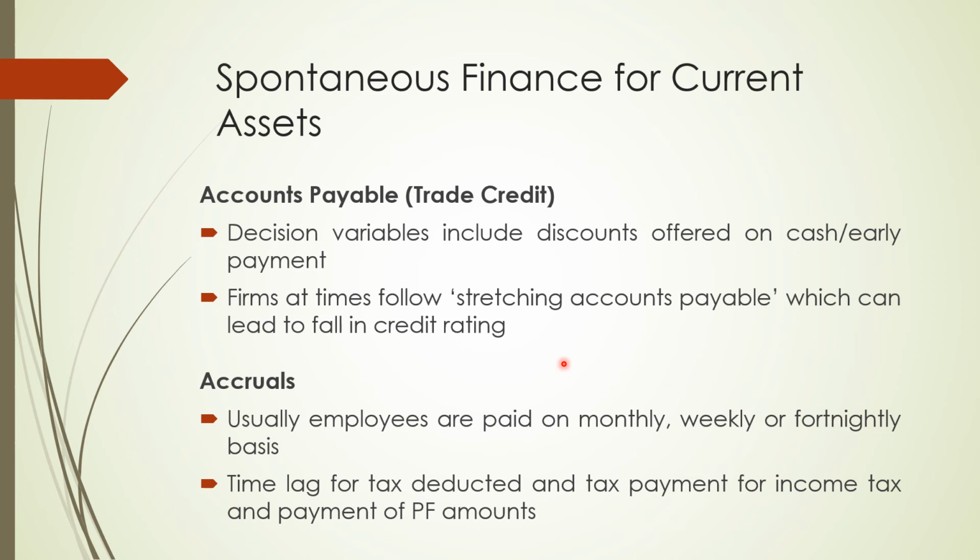This means stretching the accounts payable. Stretching the accounts payable means that if you are supposed to pay in, say, 10 days, you may pay in 15 days. What are the side effects of this? A side effect may be that no company would like to supply you the material. Okay. But then again, it depends upon the negotiation power of that particular firm. Okay. This is all going to affect my cash conversion cycle.